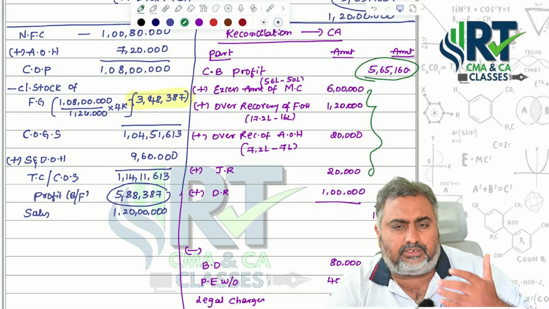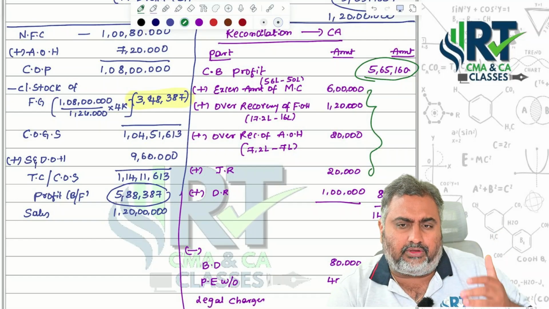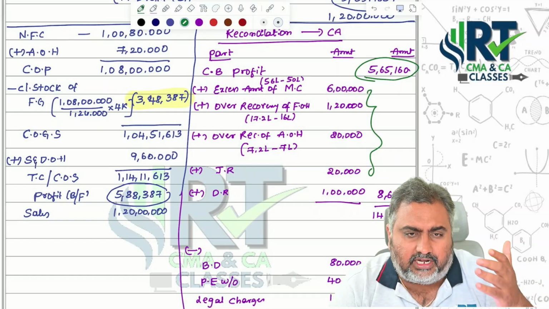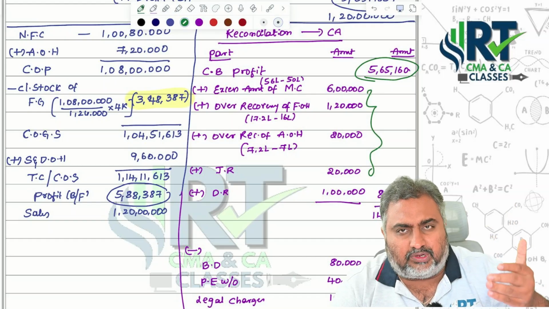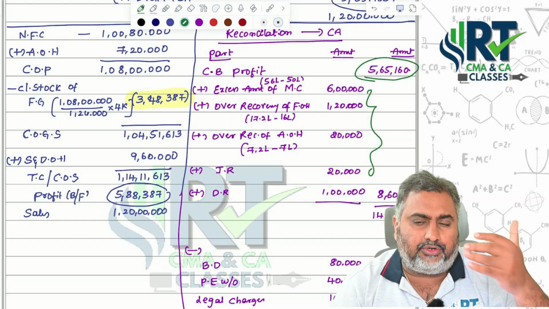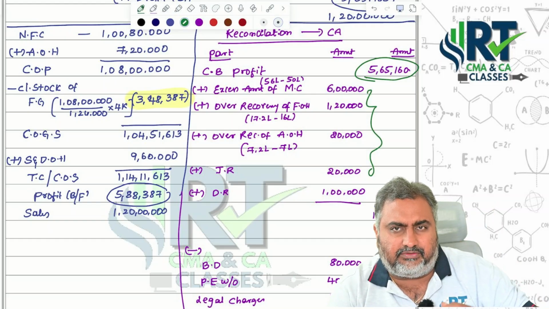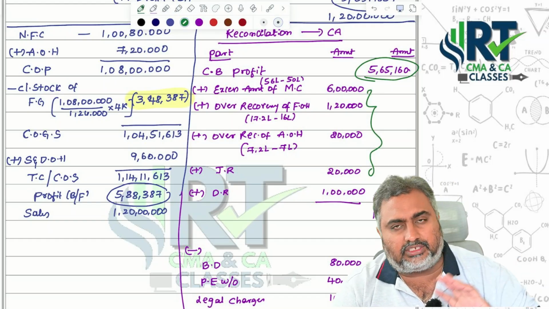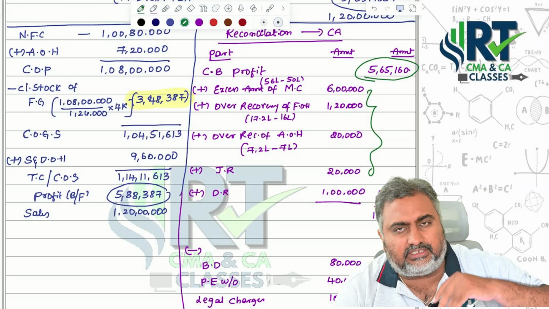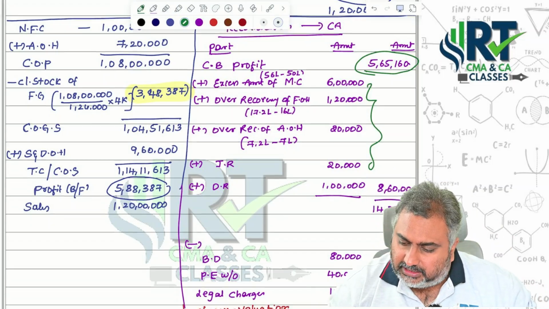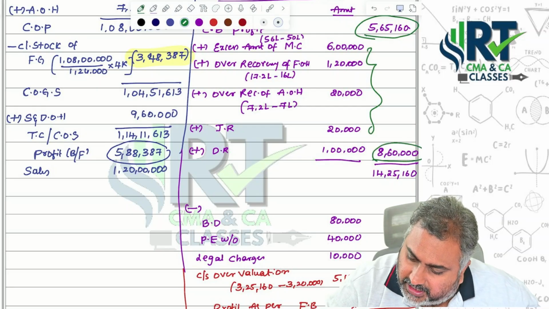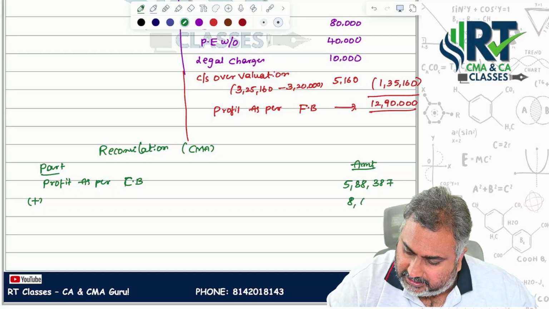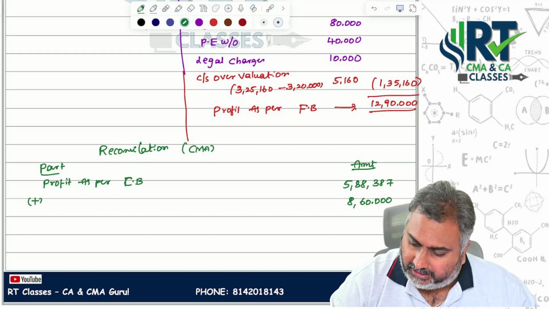In the same way, administrative overheads of 7,20,000 only you are showing, whether it is CMA or CA. So 20,000 you are showing more in costing. That's the reason costing profit decreased by 20,000. So you need to add back. In the same way, interest received and dividend received are purely financial incomes, not regarding costing. So costing profit decreases. To get the right profit, both should be added. That's the reason I am taking this particular amount straight away. What is that, sir? Add amount 8,60,000 should be added.